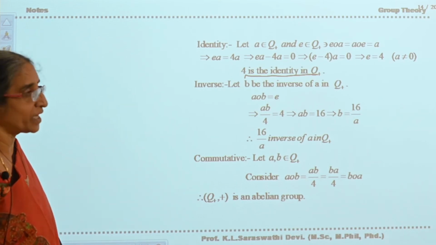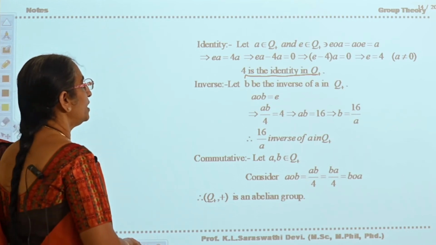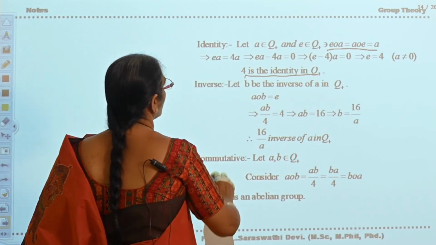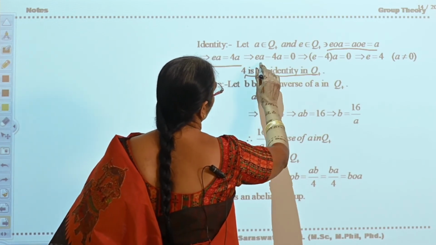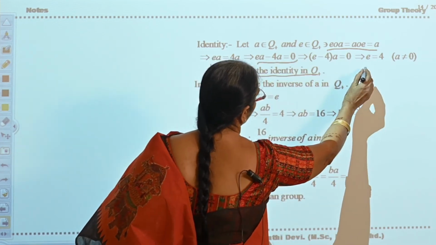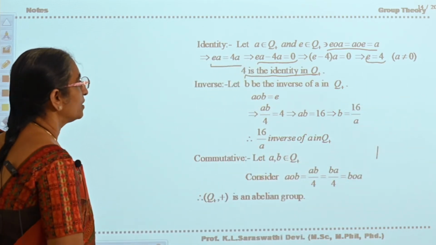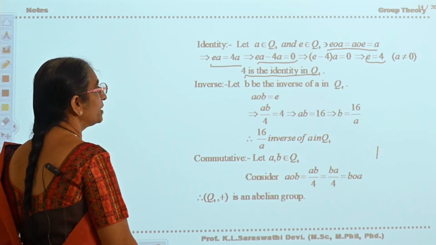Here you got 4 as the identity. That is, A belongs to Q plus, E circle A is equal to A, EA by 4 is equal to A, EA minus 4A is equal to 0, which implies E is equal to 4 because A is not equal to 0. Similarly, you will get the inverse.